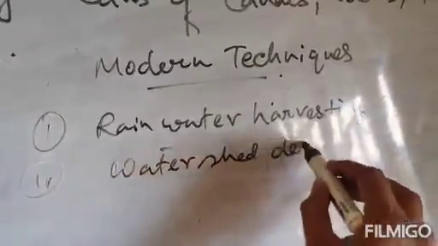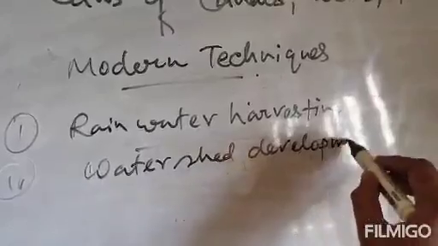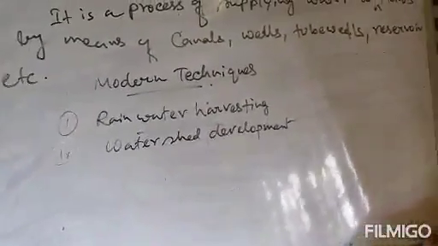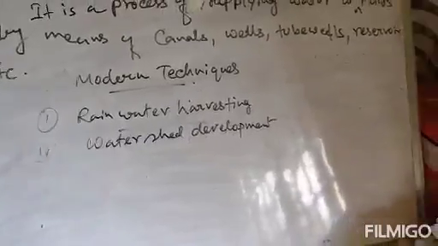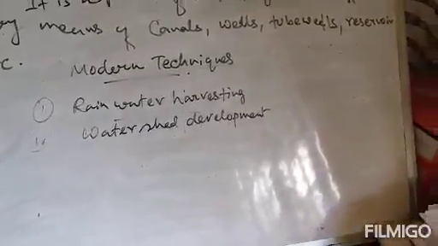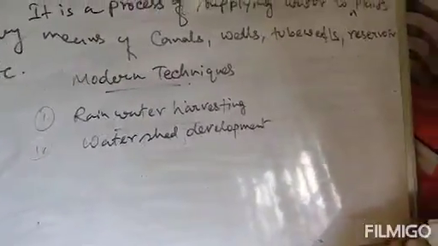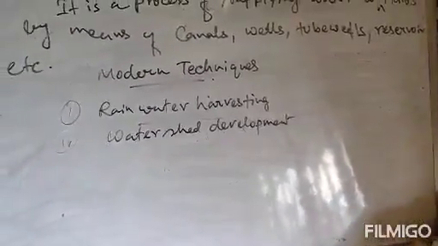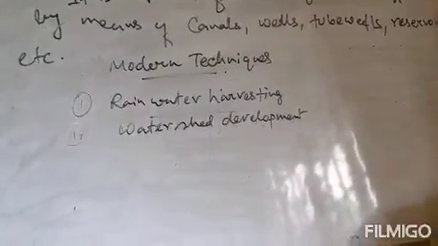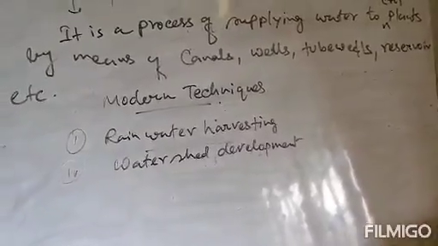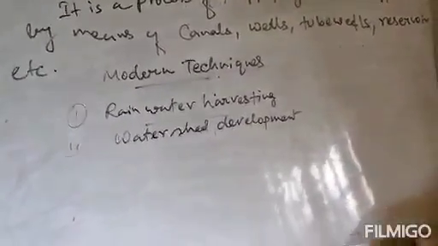Watershed development. Now what is watershed development? In watershed development, small check dams are built to increase the groundwater level. The purpose of these check dams is to stop the rainwater from flowing away and also to reduce soil erosion. That is watershed development.